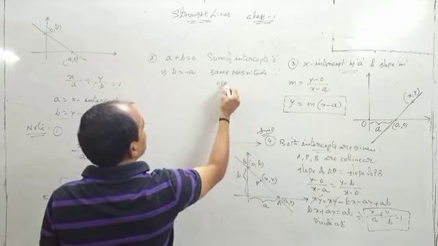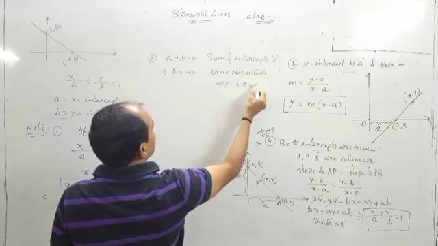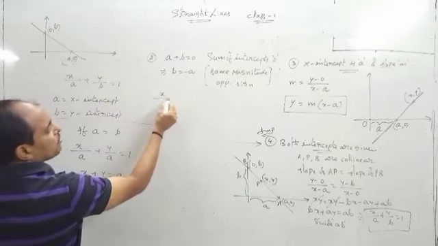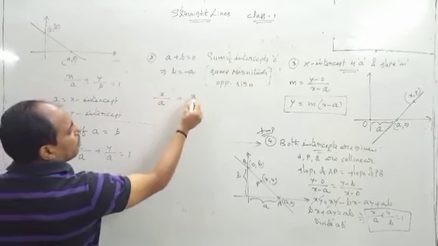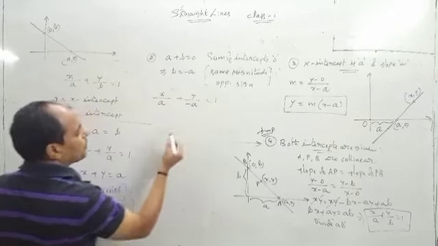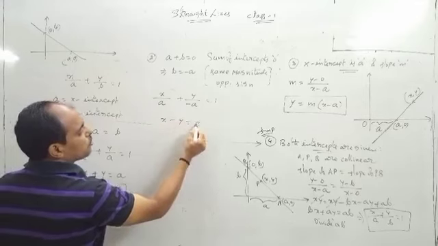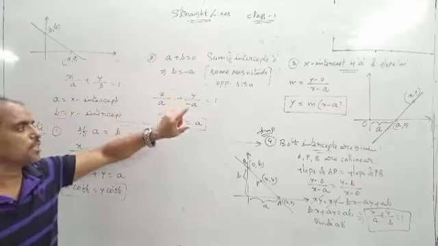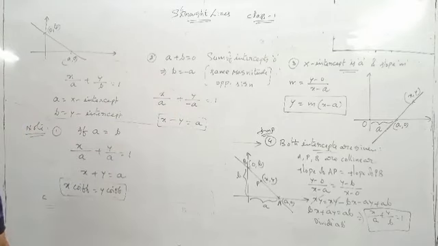Okay, then in the equation of the line x by a plus y by b, b can be replaced with minus a, then x minus y is equal to a. So if a plus b is equal to 0, we have to write like this.